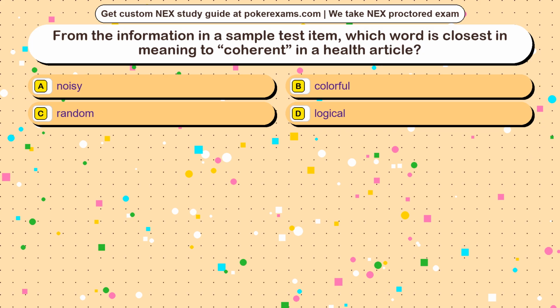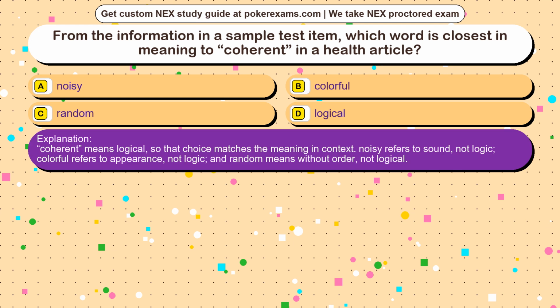The correct answer is option. Coherent means logical, so that choice matches the meaning in context. Noisy refers to sound, not logic. Colorful refers to appearance, not logic. And random means without order, not logical.